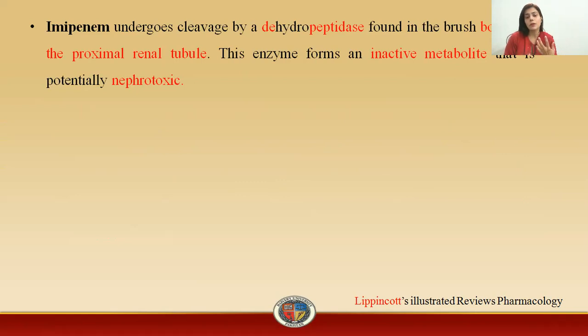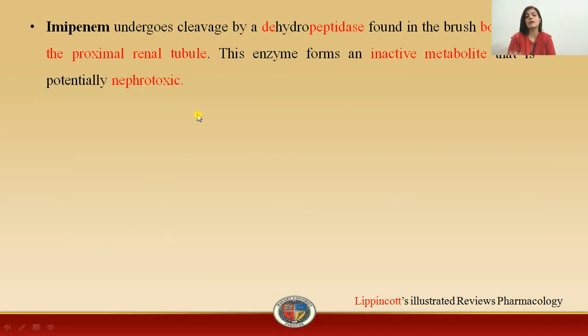Why are we protecting it from metabolism? Because after metabolism by the enzyme dehydropeptidase, it produces metabolites which don't have any therapeutic value. These are inactive metabolites because they are not therapeutically effective, but they have nephrotoxic potential.